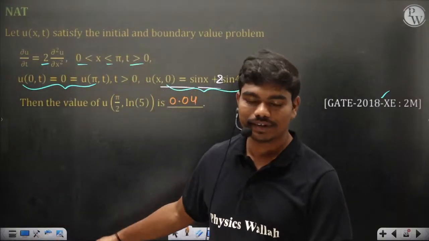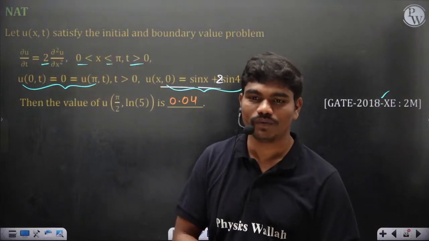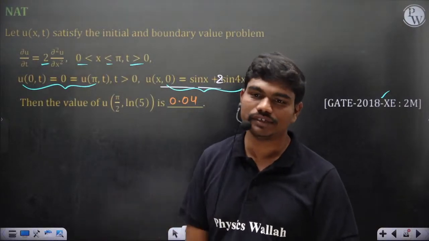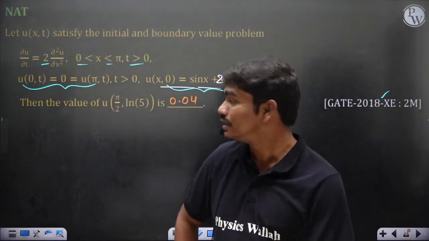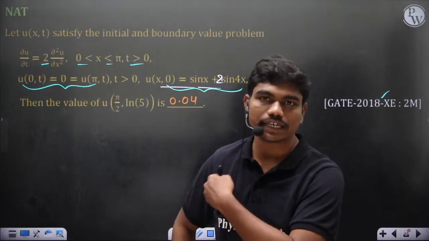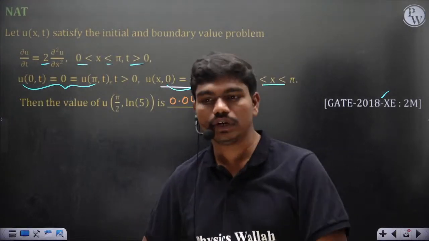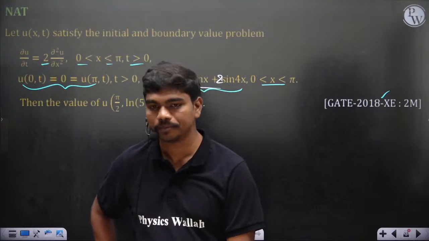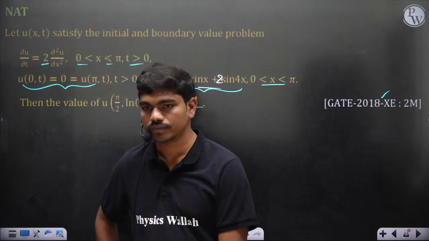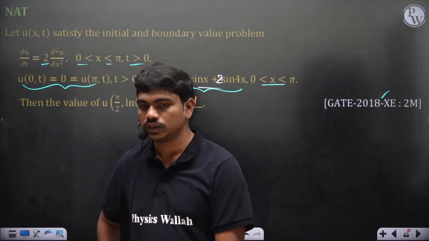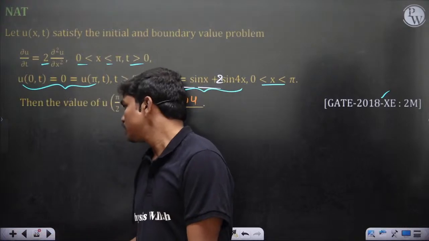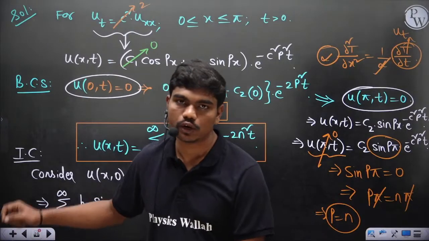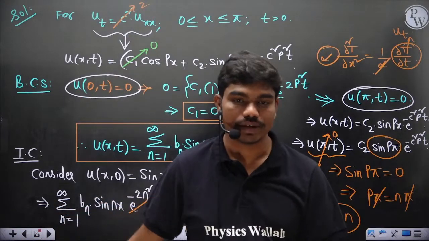I definitely don't go wrong in these questions because I solve 1D, 2D heat equations every day. Mathematically this is the solution, but physically it has a lot of sense, which we'll look at sometime later. So 0.04 is the value of u at the location pi by 2, comma ln 5.